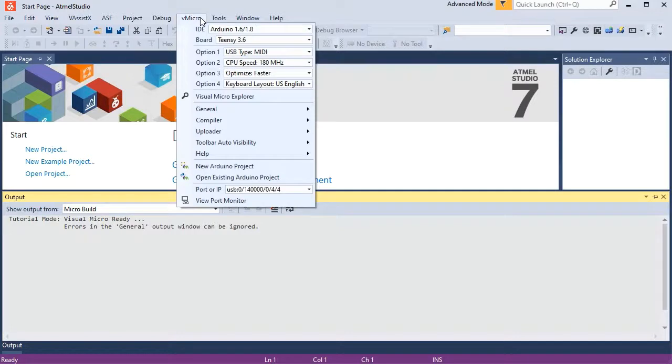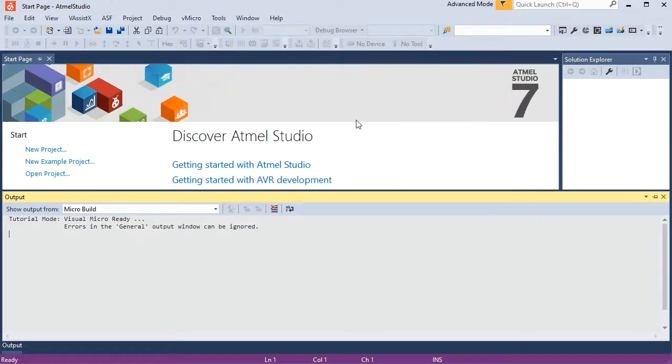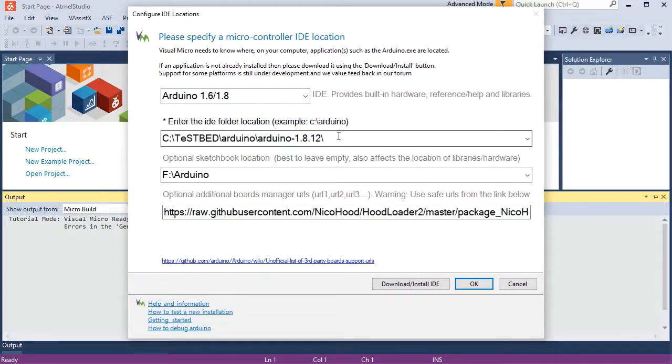So now you've got your Visual Micro menu. Now yours may be blank here. I've already got Visual Micro installed elsewhere. So if you go to Configure IDE Locations, this is where you'd need to put in your installation for the Arduino IDE, which we've linked to in the description. And obviously, if your sketchbook location isn't in the default place, enter that here as well, and any additional URLs for any boards.